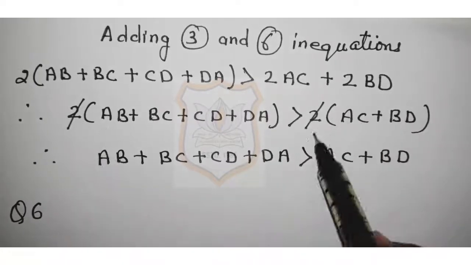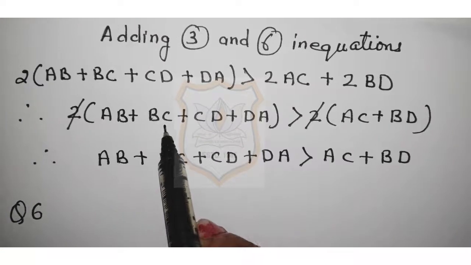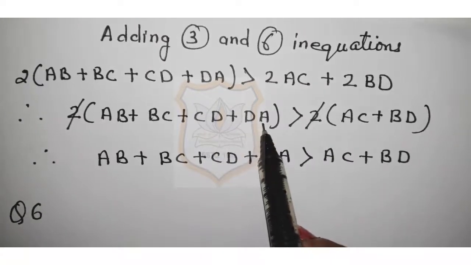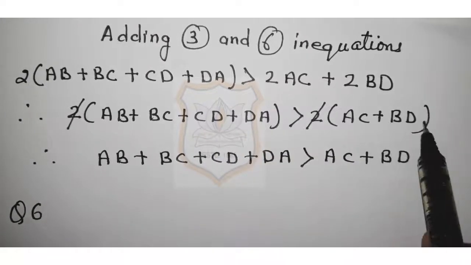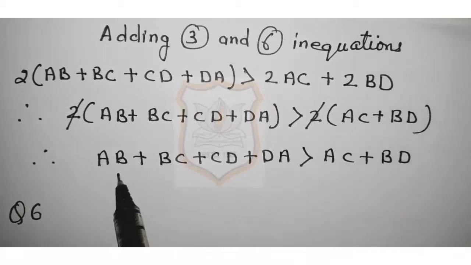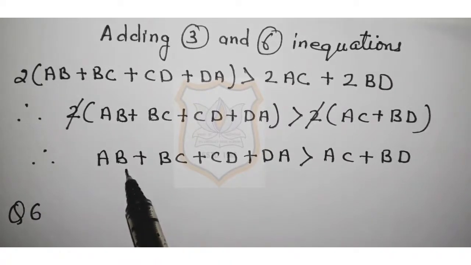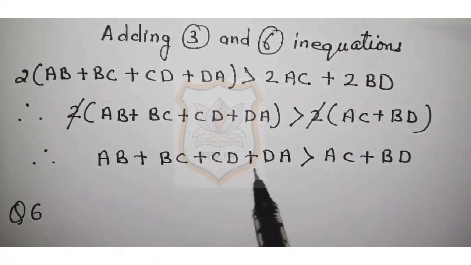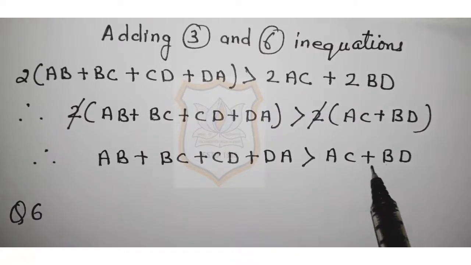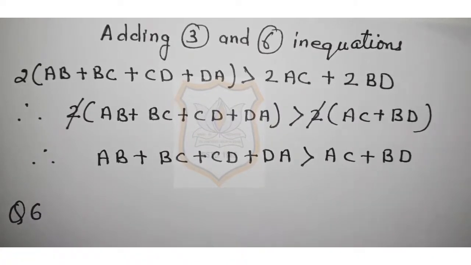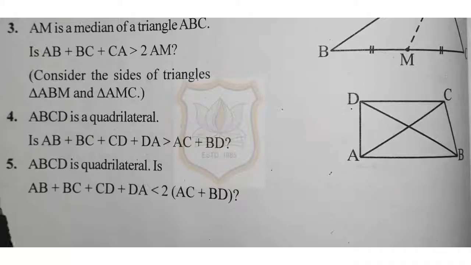Therefore, 2 cut. Here AB plus BC plus CD plus DA is greater than AC plus BD. So, this is what we have to prove, that AB plus BC plus CD plus DA is greater than AC plus BD. Now, we will solve question number 5 of exercise 6.4.